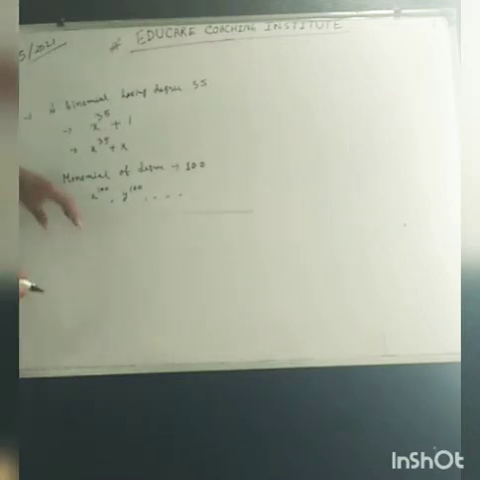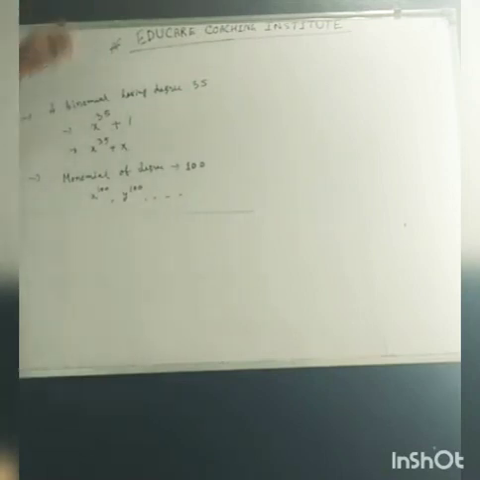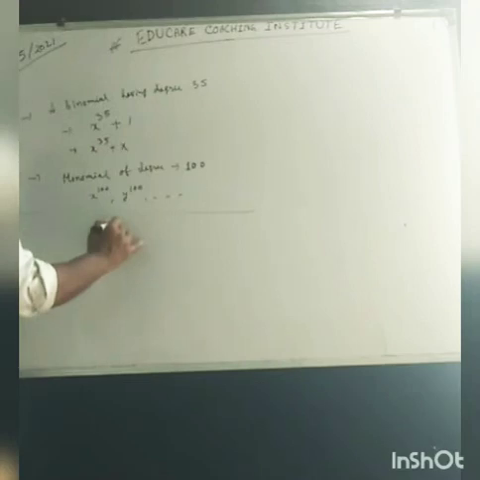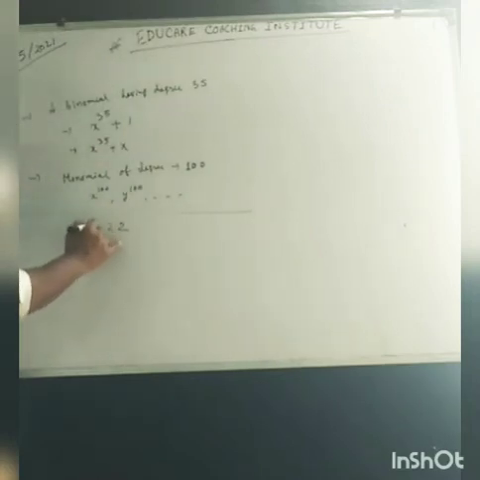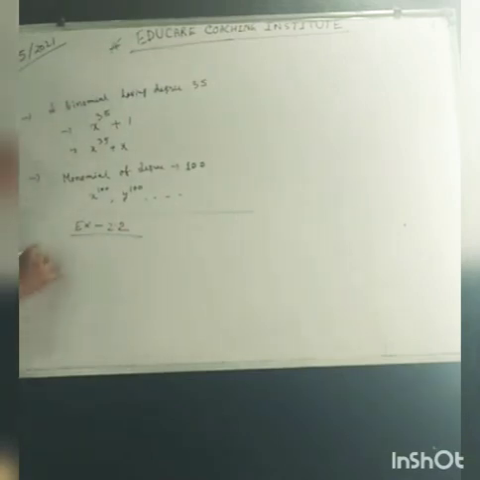So we have discussed chapter 2.1. In exercise 2.2, what is there? 2.2 is zeros of polynomial. Let us take an example.